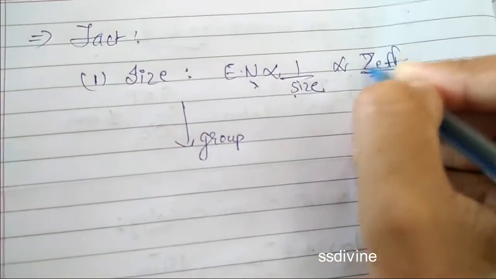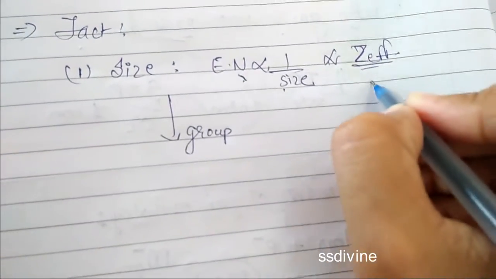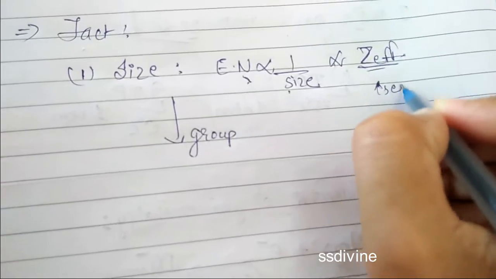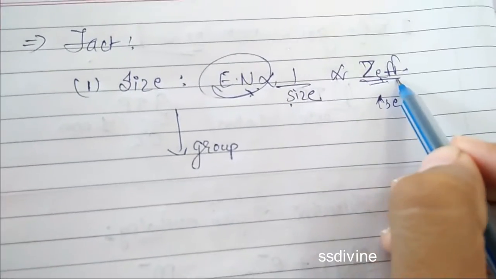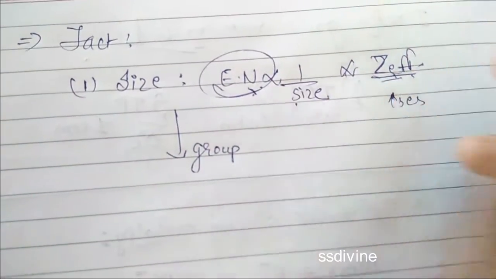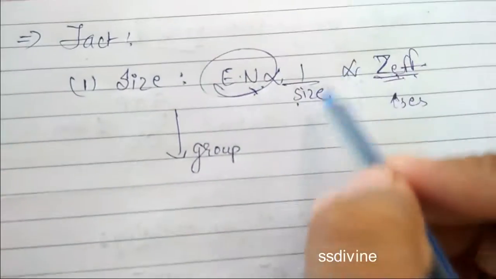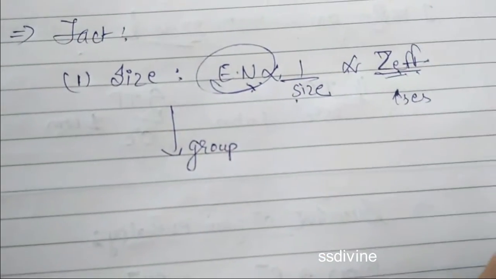What is Z effective? Effective nuclear charge. If the effective nuclear charge increases, the electronegativity also increases. With the increase in Z effective, the size will collapse, it will decrease, and while decreasing, it will have more tendency to attract that shared pair of electrons.